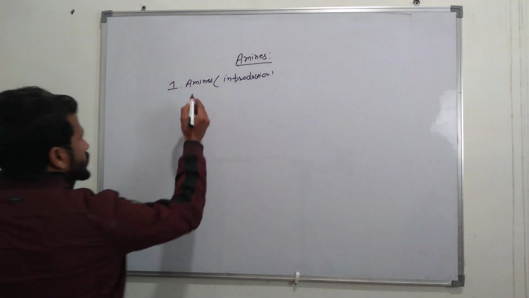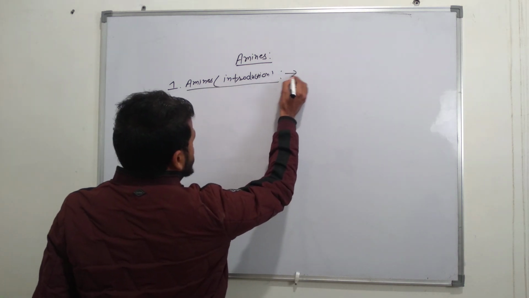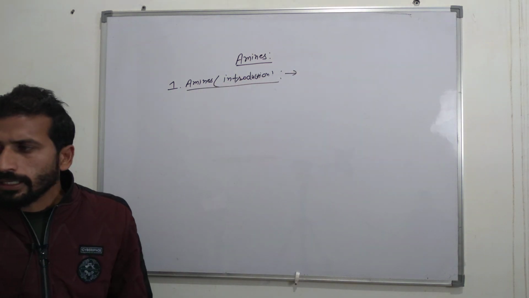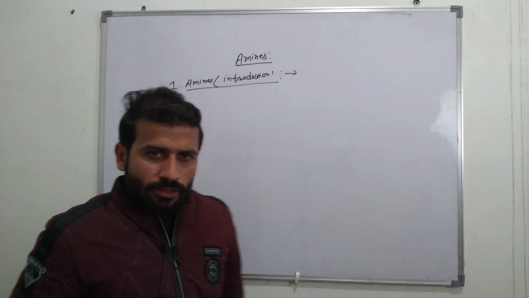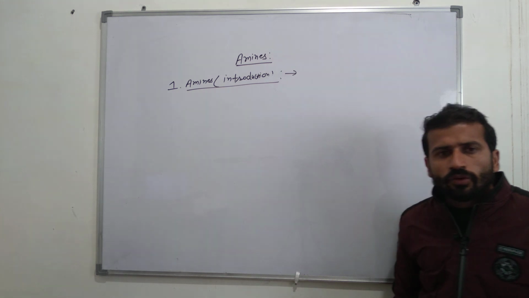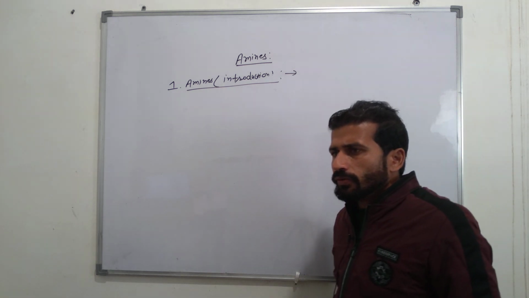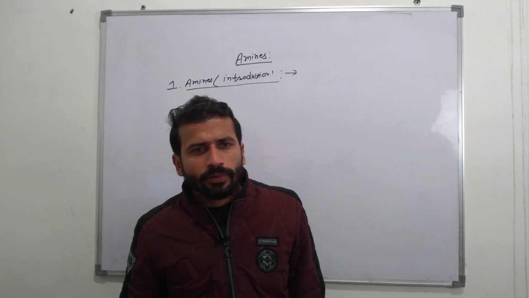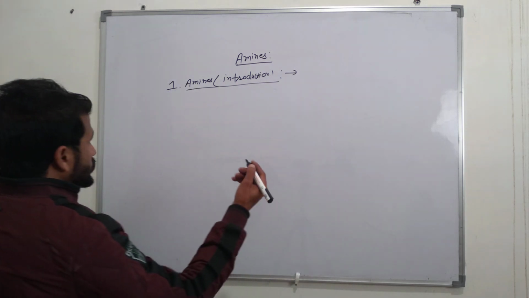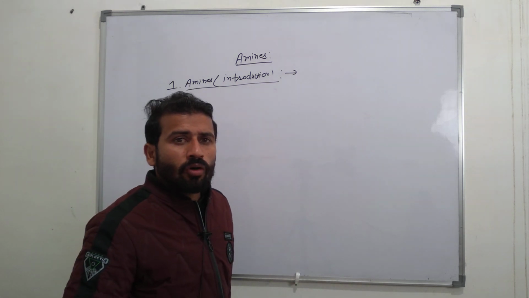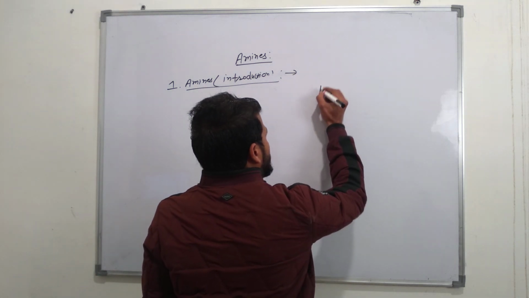First is amines introduction. First of all, we discuss the definition of amines. What is amines? Amines are derivatives of ammonia in which one or more hydrogen atoms have been replaced by an alkyl group. As we know, the formula of ammonia is NH3.